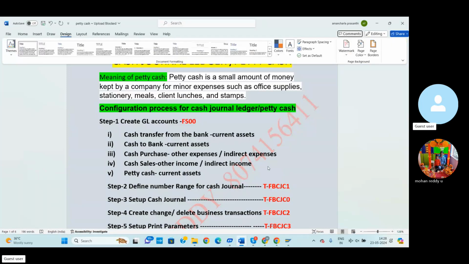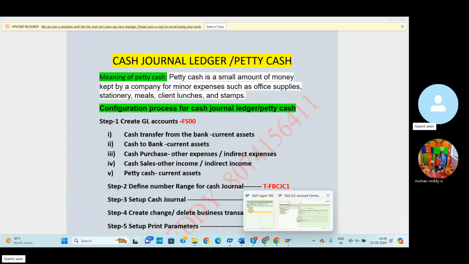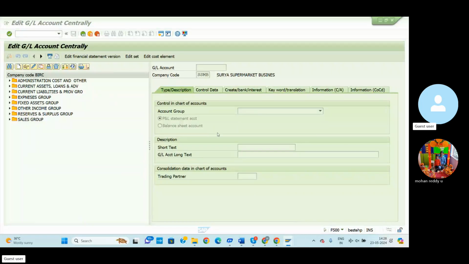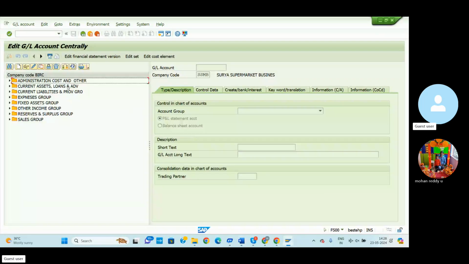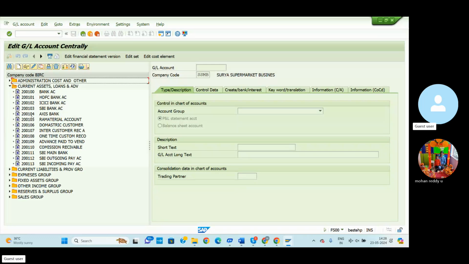So let's go to the SAP server access screen. Here I can create the first one, cash transfer from the bank. It comes under the current assets. We already created a number of GL accounts under the GL groups. The current assets GL group we can select here.